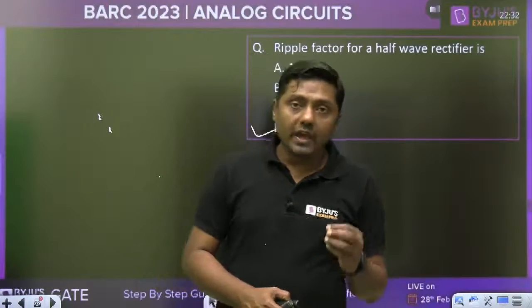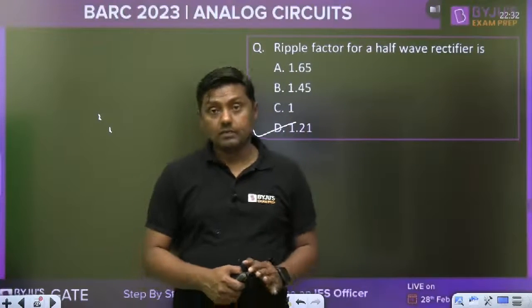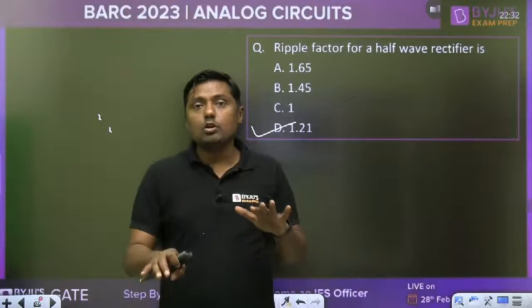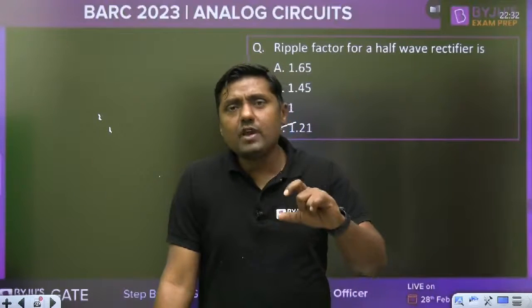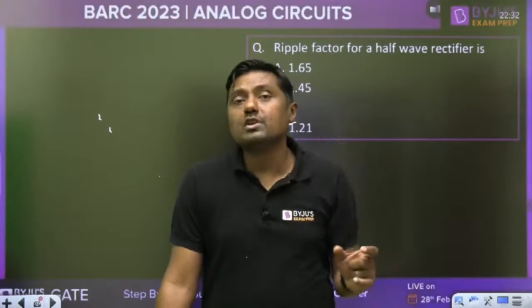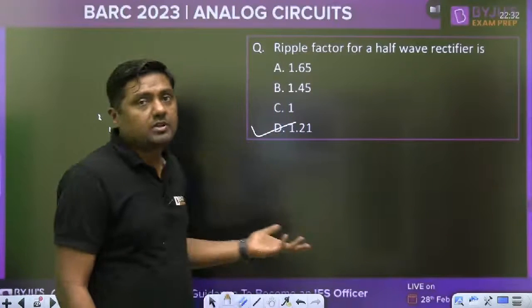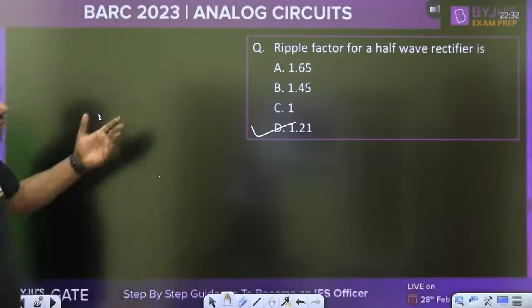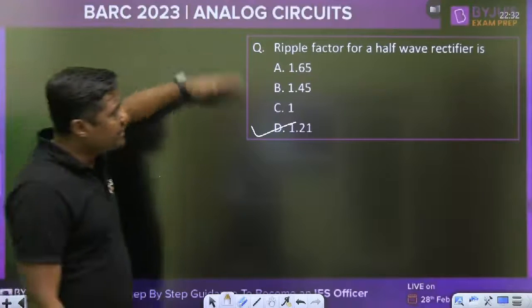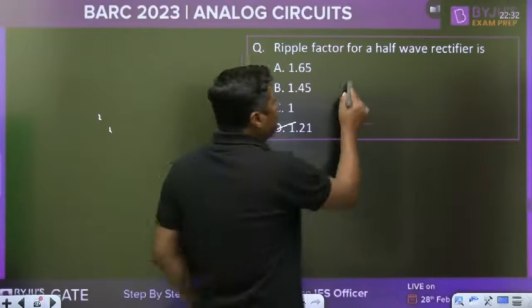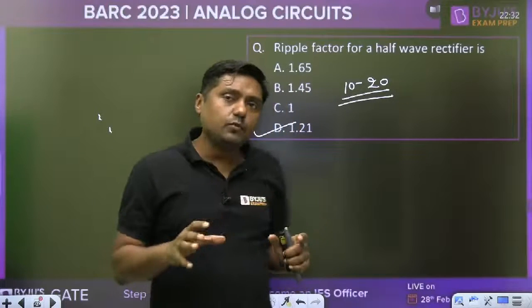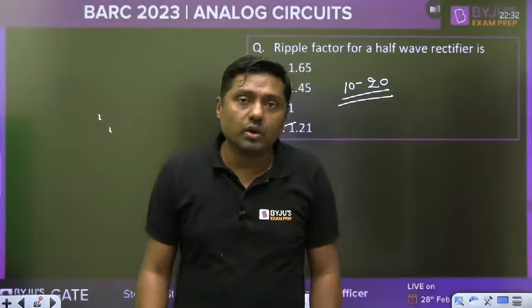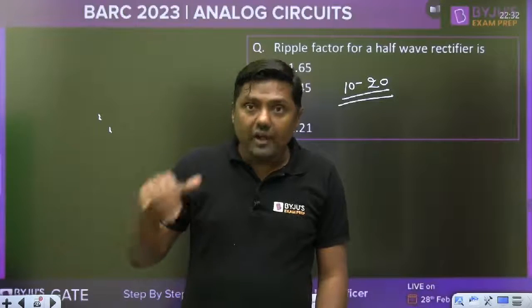No doubt we have to solve some numericals, but there will be a balance between numericals and theoretical questions. In a limited time we have to solve more questions as compared to the GATE exam. That's why there will be a change in the pattern. So if we are getting this type of theoretical question, within 10 to 20 seconds we have to give the response. Then we will get the time to solve numerical type questions. That's why revise all these things.